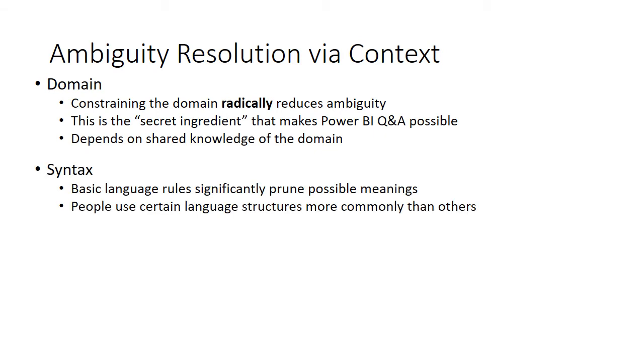The next contextual clue, which can significantly reduce ambiguity, is the syntax of the utterance. Syntax is essentially the basic grammar rules of language, which define how words are related to one another structurally. For example, I could ask you, how many people with long arms bought tall chairs? Or I could ask, how many tall people bought chairs with long arms? Same words, but different syntax, giving an entirely different meaning.